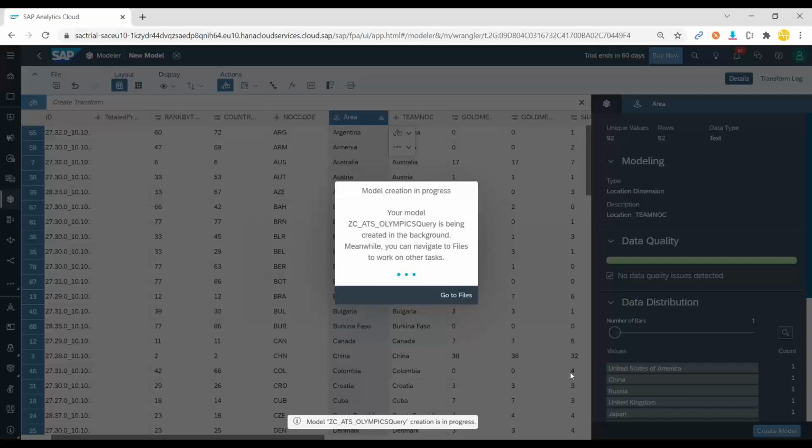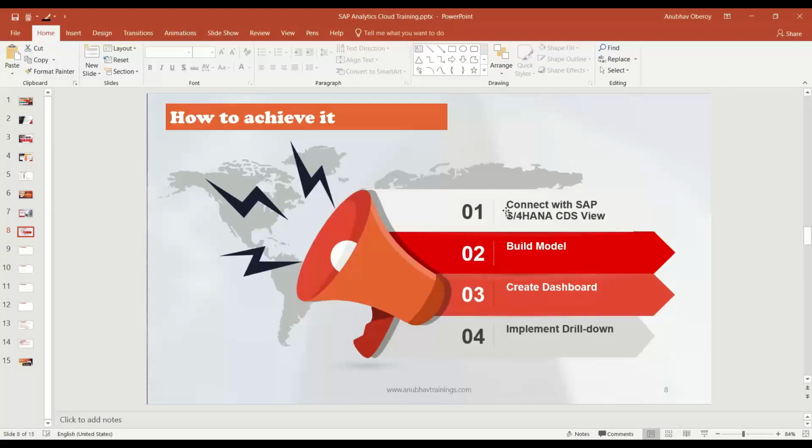We are going to discuss frequent data updates, automatic data updates in the model, in our unit number 6 in the SSE course. But now our model is ready. So let's go back to the slide. By far we saw the connection. We created a model. We geo-enriched the data in the model. And we are now also going to create a dashboard. So that is our step number 3.